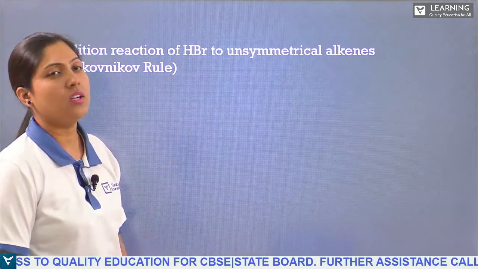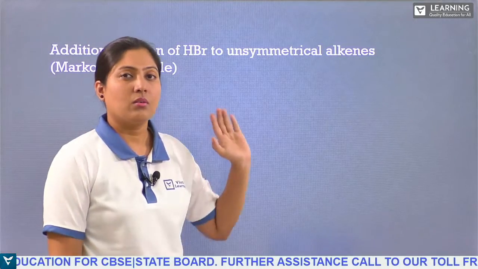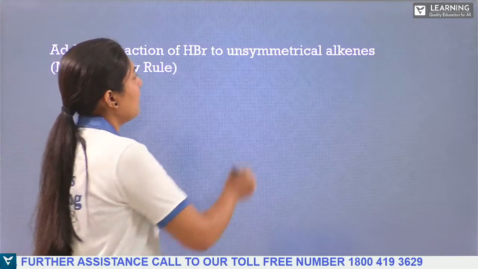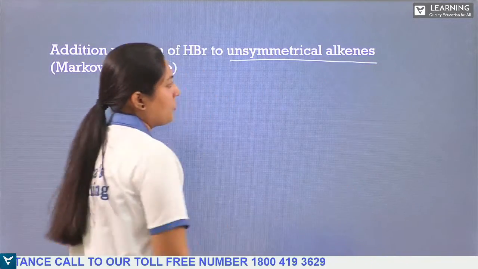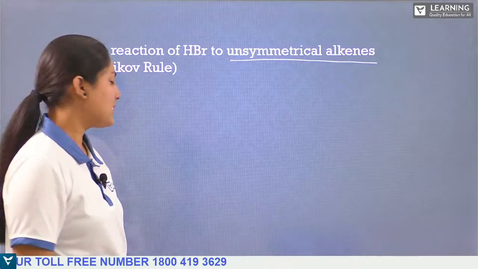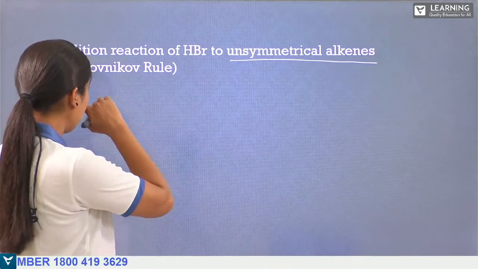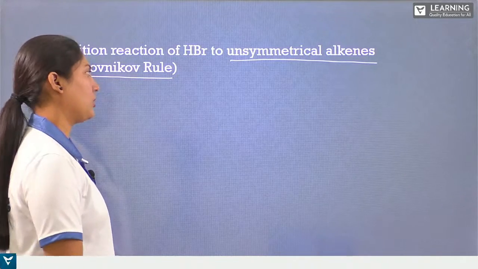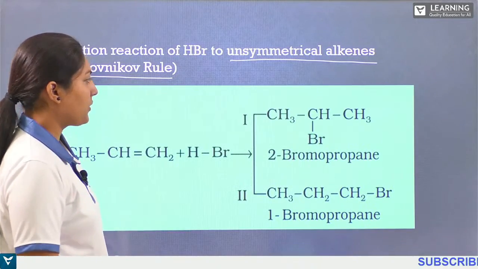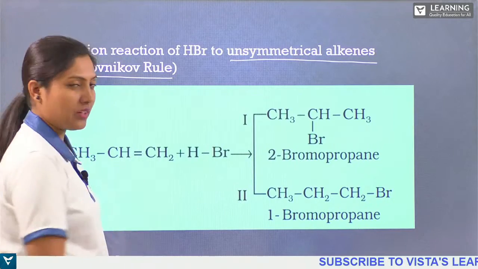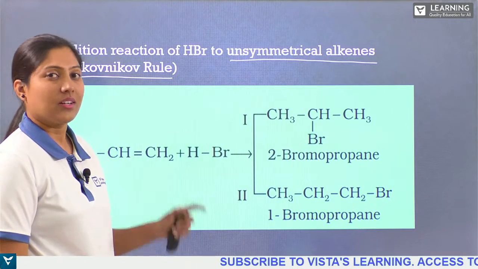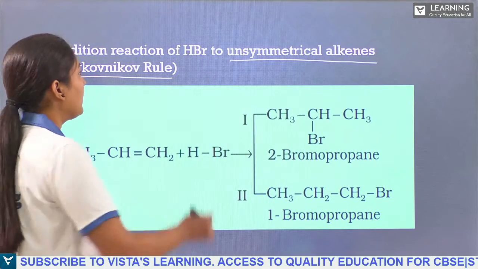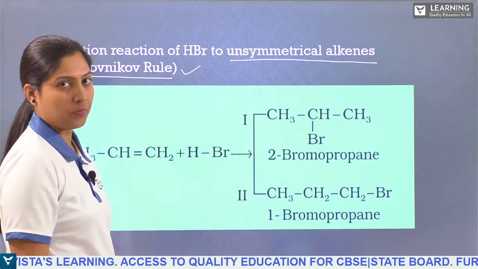So next we have the addition reaction of hydrogen bromide to unsymmetrical alkenes. For what? For unsymmetrical alkenes. You should know here we have Markovnikov's rule. What do you mean by this Markovnikov's rule? When you see the addition reaction of alkenes for the unsymmetrical alkenes, then Markovnikov's rule comes.